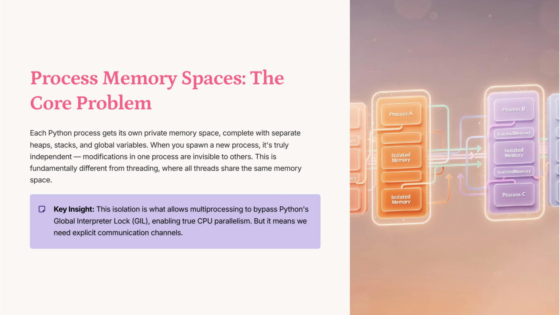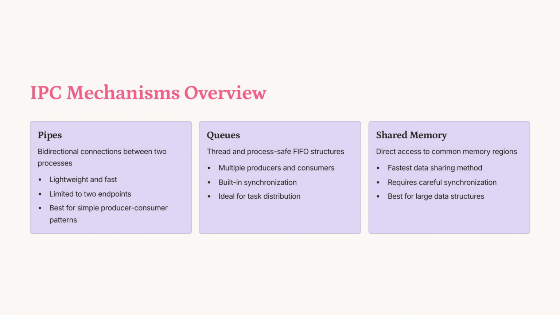This independence allows multiprocessing to bypass the global interpreter lock, achieving true CPU parallelism. However, it necessitates explicit communication channels for data sharing and coordination, unlike threading where memory is shared among threads. Inter-process communication, IPC, mechanisms like pipes, queues, and shared memory are crucial for process interaction.